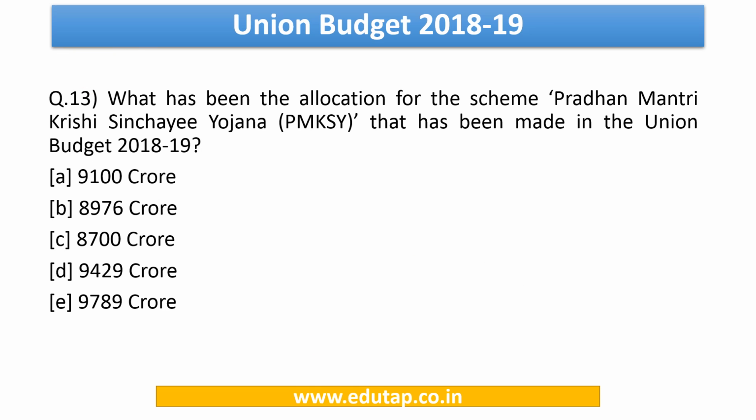Now let us move on to the 13th question. It says, what has been the allocation for the scheme Pradhan Mantri Krishi Sinchai Yojana that has been made in the Union Budget 2018-19? It's a very direct question regarding budgetary allocation. The answer to this question is 9,429 crores. So kindly keep this figure in mind from the point of view of the examination.